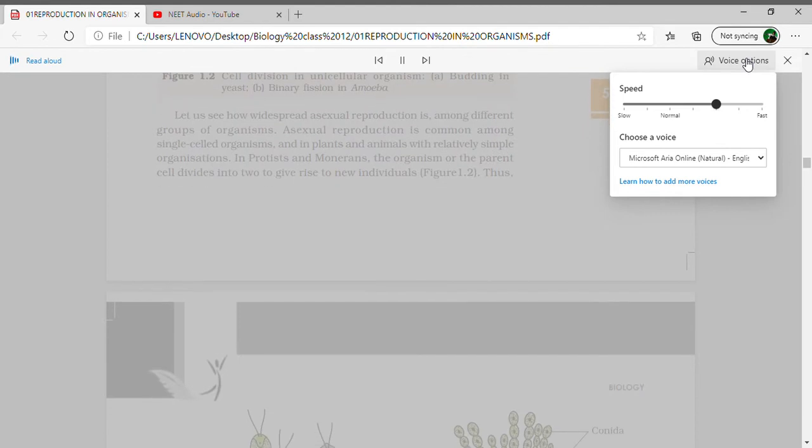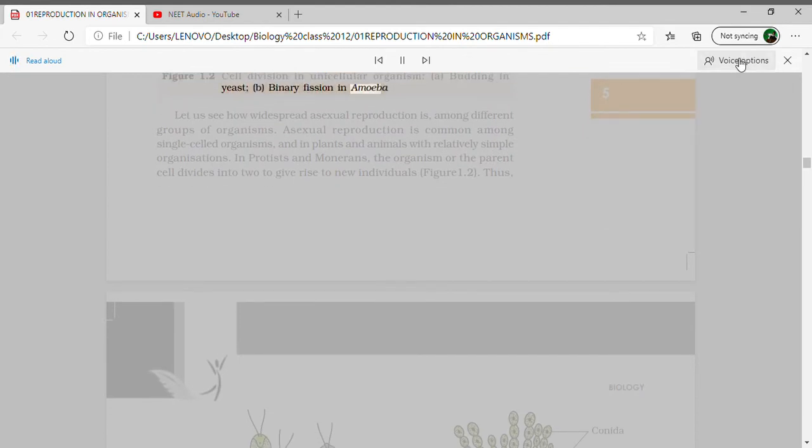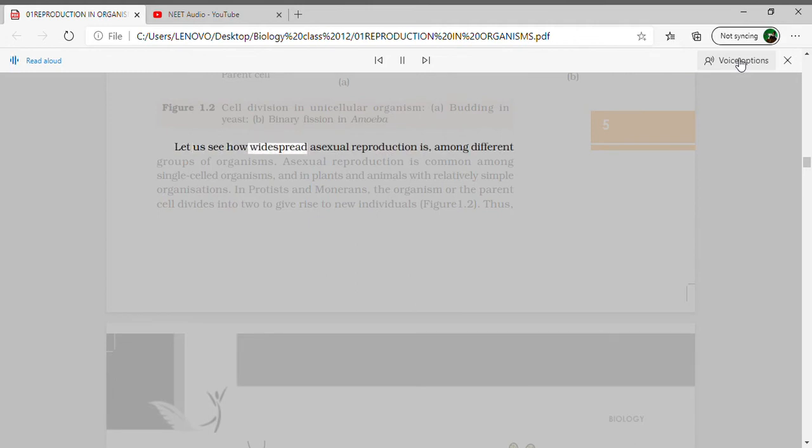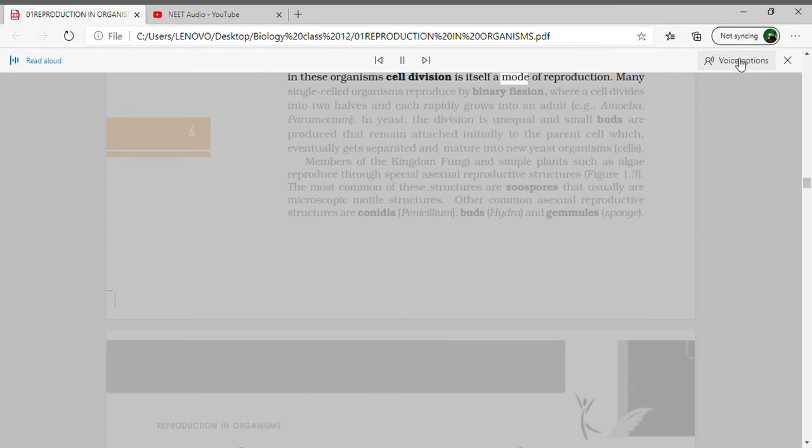Figure 1.2 Cell division in unicellular organisms. A. Budding in yeast. B. Binary fission in amoeba. Let us see how widespread asexual reproduction is among different groups of organisms. Asexual reproduction is common among single-celled organisms and in plants and animals with relatively simple organizations. In protists and monerans, the organism, or the parent cell, divides into two to give rise to new individuals, Figure 1.2. In these organisms, cell division is itself a mode of reproduction.